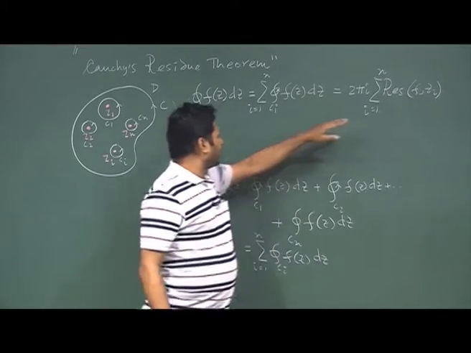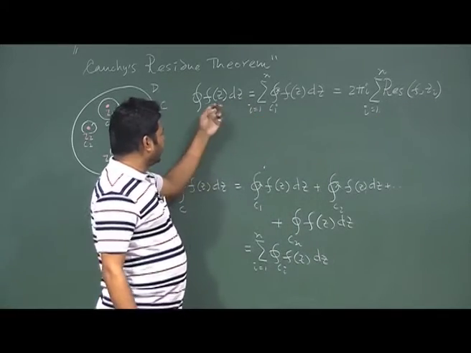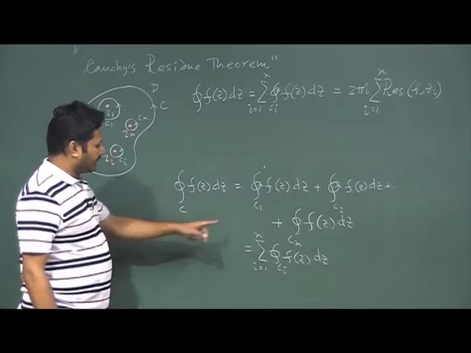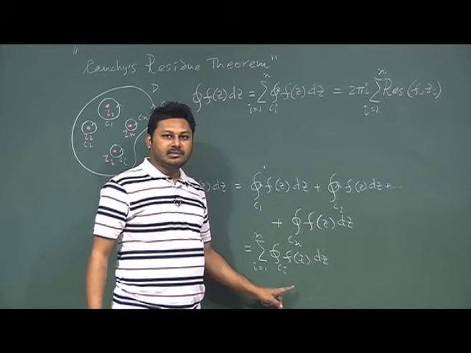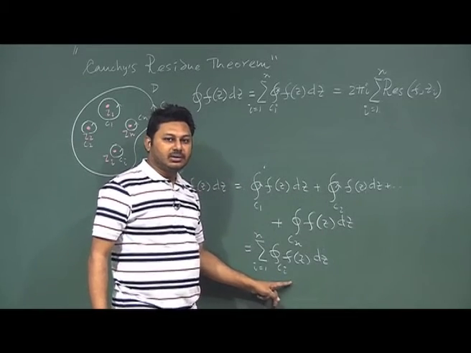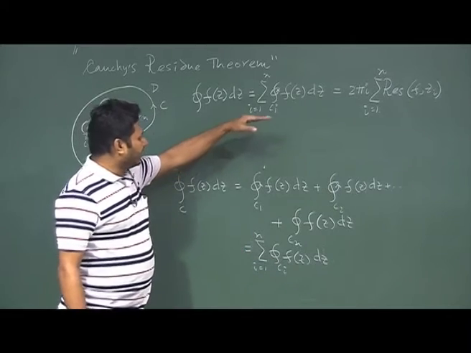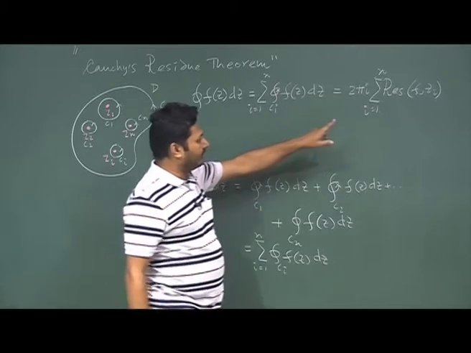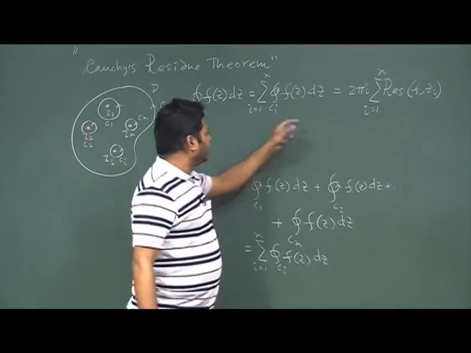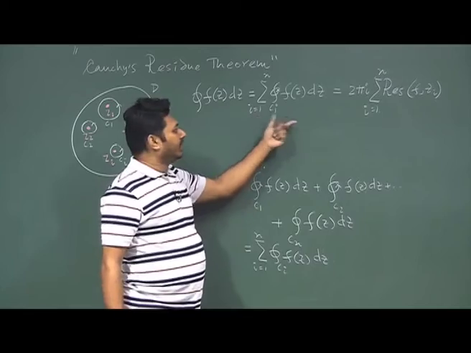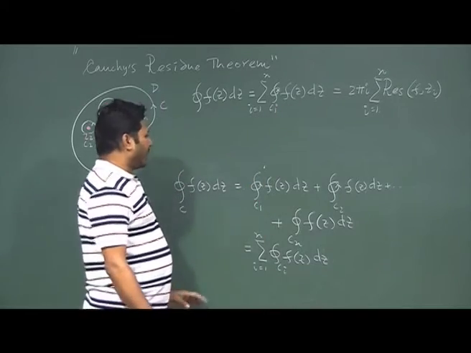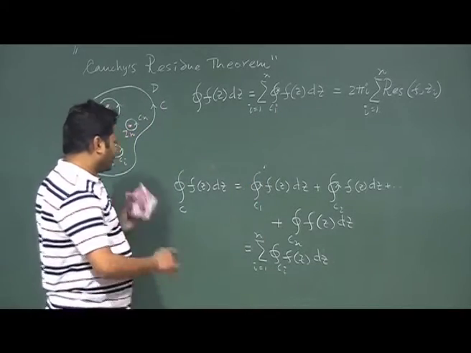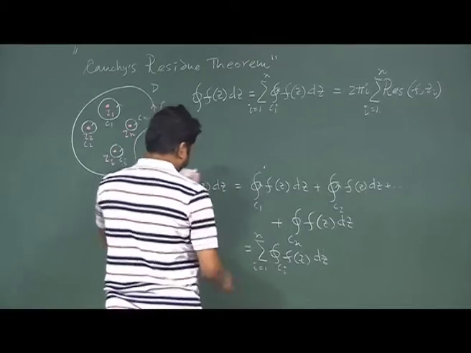Why do the residues come in number of terms? Because my integral is now divided into n parts: 1, 2, 3, 4, 5, 6 up to n, C1, Ci goes to n. So, that is why this integration is coming in n parts. For each integration I will have one residue, and this residue is added up with a 2 pi i term. Why is it coming? Let us try to understand that.